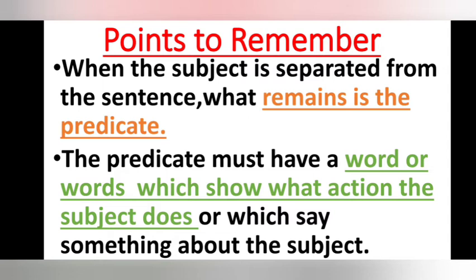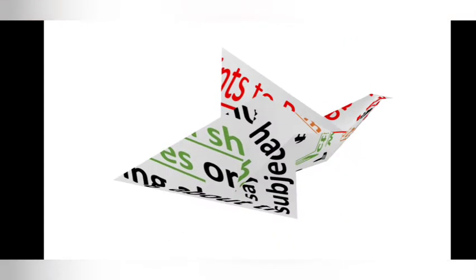So these two points you have to keep in your mind. What are the points to remember now? When the subject is separated from the sentence, what remains is the predicate. The predicate must contain a word or words which show the action that the subject does, or which say something about the subject. Let's continue.